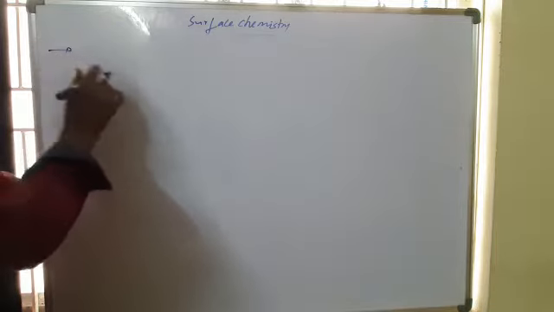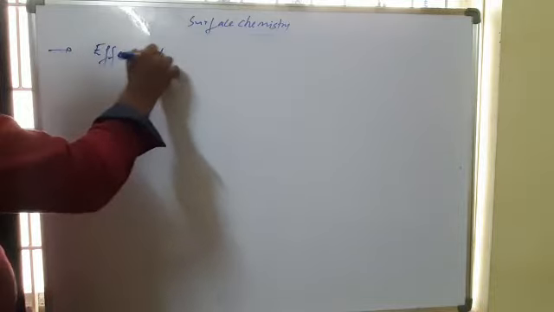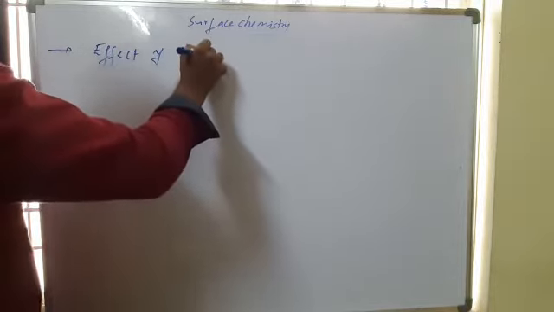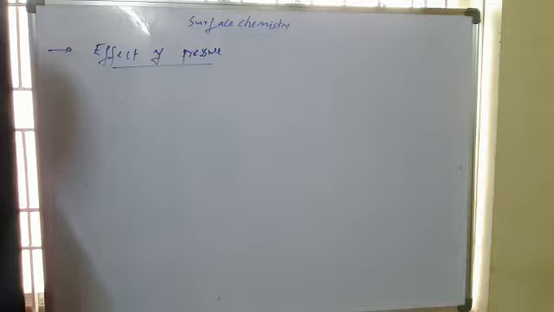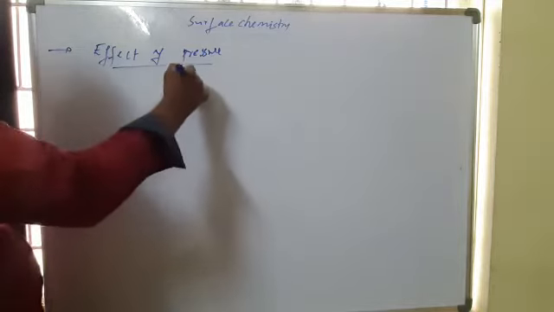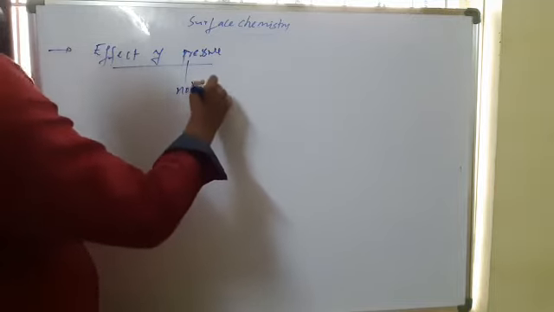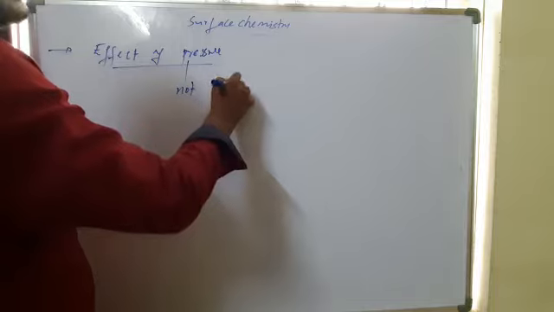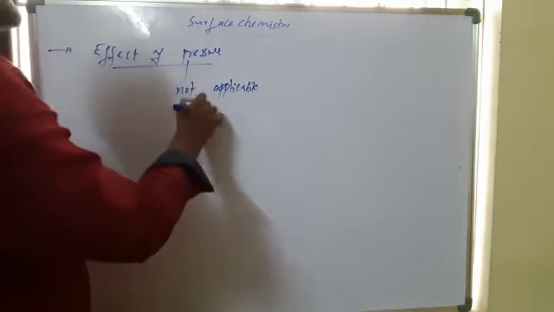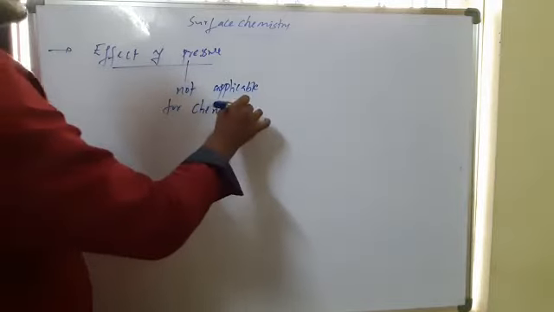Next, the effect of pressure. The pressure effect is not applicable in the case of chemisorption. Why?